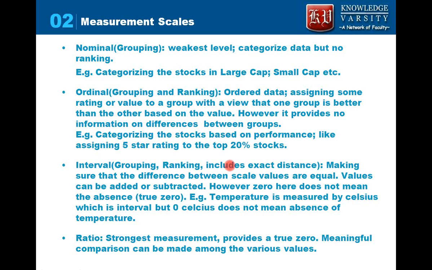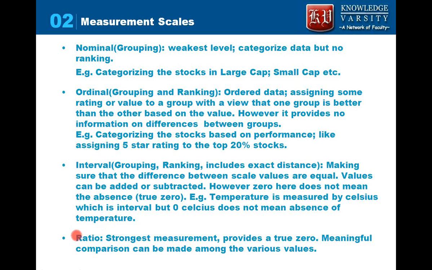If we try to measure temperature using our centigrade scale, here we know that 4 degree is hotter than 3 degree, and it is hotter by 1 degree. So we have grouped, we have ranked, and we also know the exact distance. But the problem in this scale is that we do not have an absolute zero. That is, 0 degree centigrade does not mean absence of temperature. In fact, it is minus 273 degrees centigrade, which is absence of temperature.